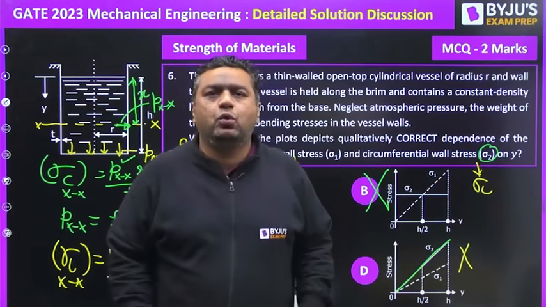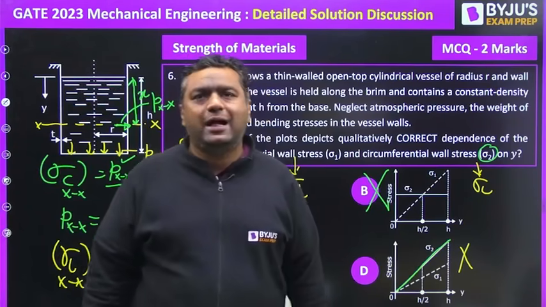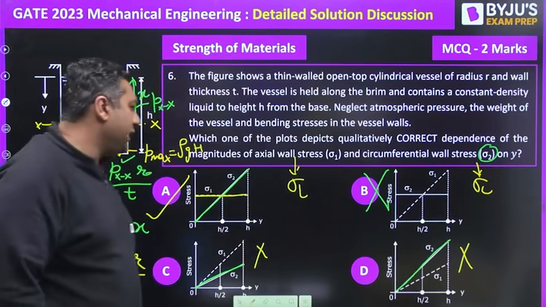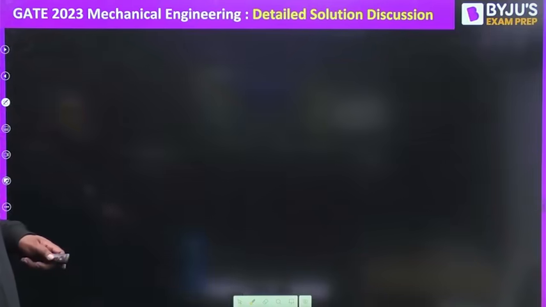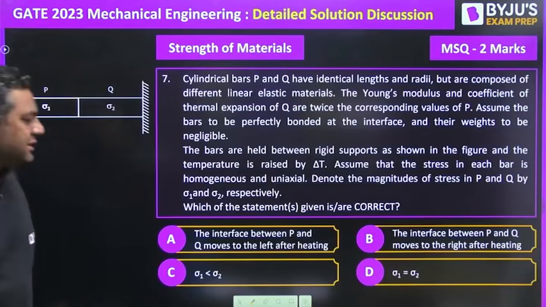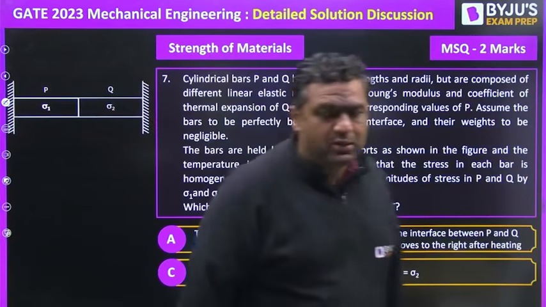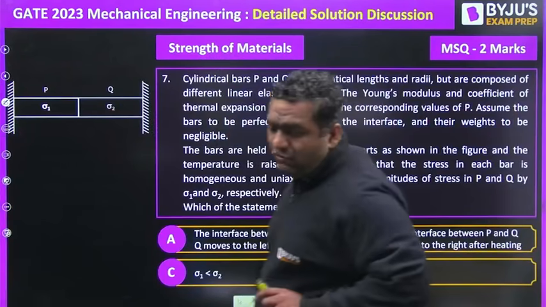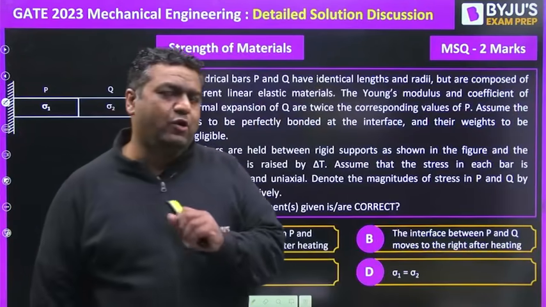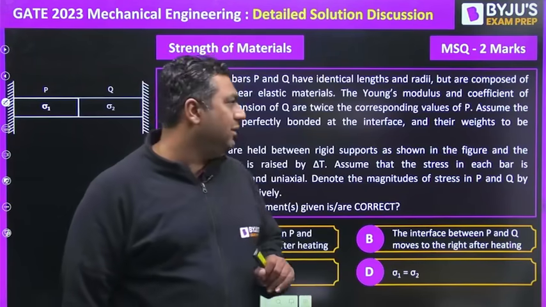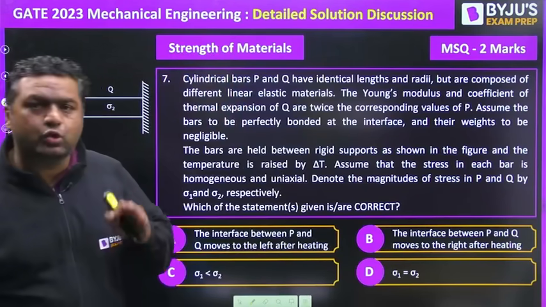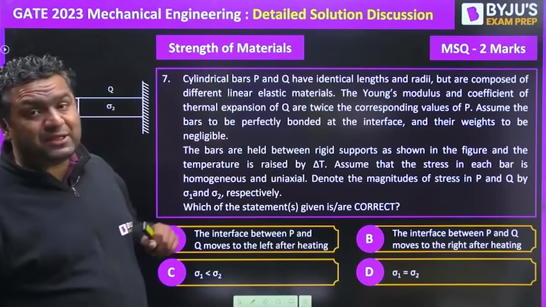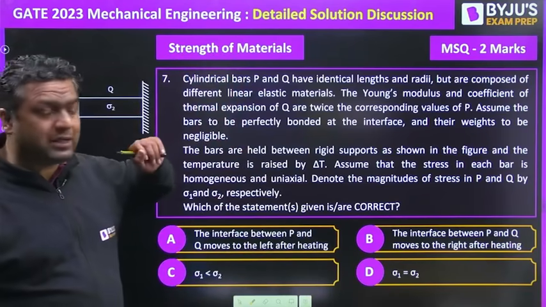Okay, so I feel you got it. The answer for question 6 is A. Moving further, guys, to question number 7. This is a question from thermal stresses. If you see, thermal stresses is the favorite topic of GATE people and generally they make good questions from it. This is an MSQ for 2 marks, meaning more than one option can be correct.